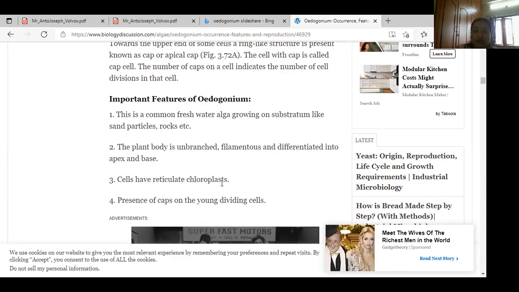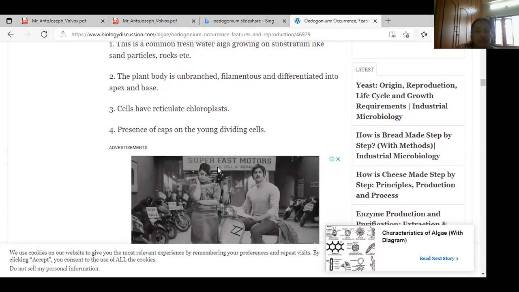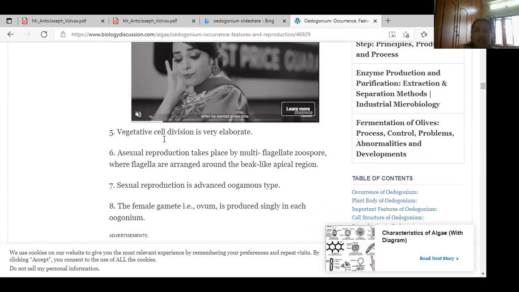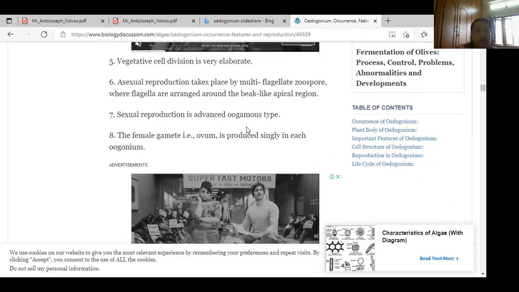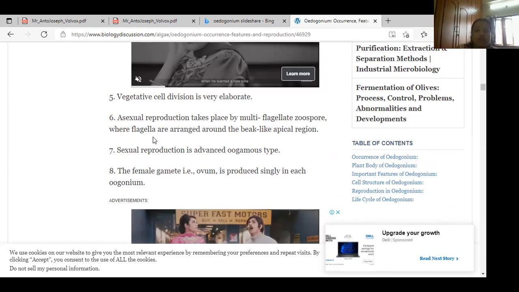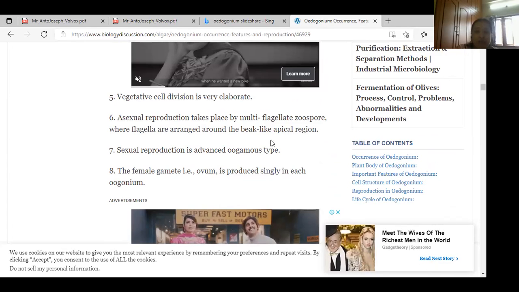All cells have a rectangular chloroplast. Here, presence of caps, young cell divisions are there, and the vegetative cell is very elaborate. Asexual reproduction takes place by multiflagellate zoospores, where flagella are arranged in a beak-like or apical region.